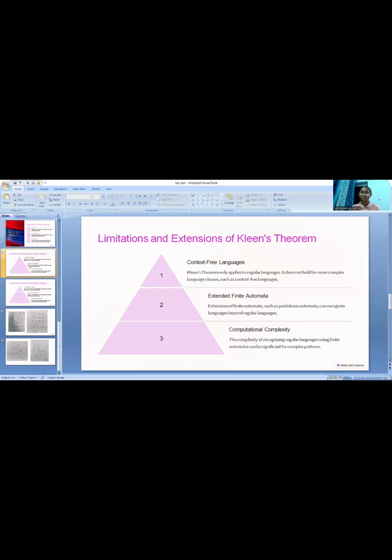Next comes the limitations and extensions of Kleene's theorem. Context-free languages, extended finite automata and computational complexity are the three main limitations and extensions of Kleene's theorem. Firstly, context-free languages. Kleene's theorem only applies to regular languages. It does not hold for more complex language classes such as context-free languages. Extended finite automata, such as pushdown automata, can recognize languages beyond regular languages. In computational complexity, the complexity of recognizing a regular language using a finite automaton can be significant for complex patterns. This is about Kleene's theorem, its proof, applications, and limitations.